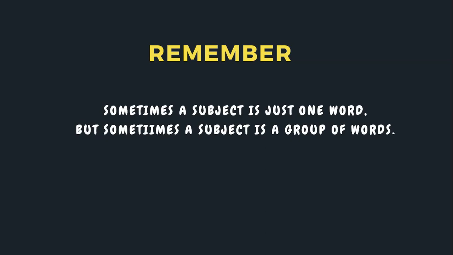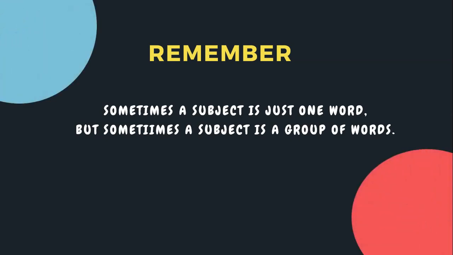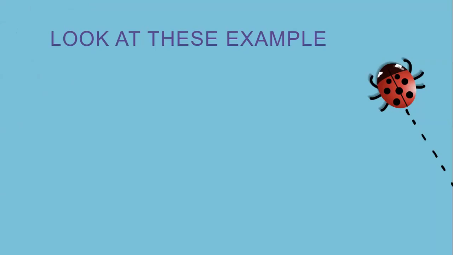Remember, sometimes a subject is just one word, but sometimes a subject is a group of words. For example, my dad and I were going to the school. So the subject is my dad and I. That was not one word. That's a group of words.